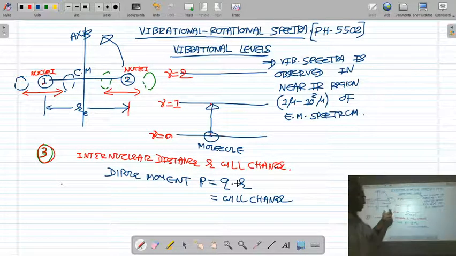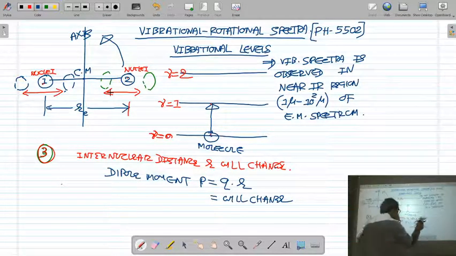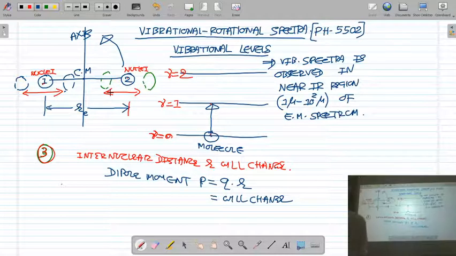So a heteronuclear molecule: when two different, unlike nuclei of the molecule are vibrating or oscillating about the internuclear axis, due to the vibration of the nuclei the internuclear distance r is going to change. If the internuclear distance r is going to change, the dipole moment is also going to change.